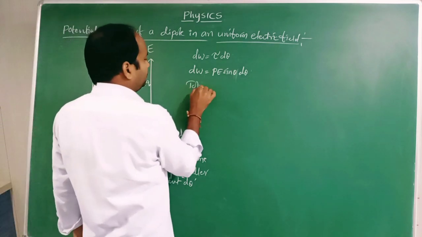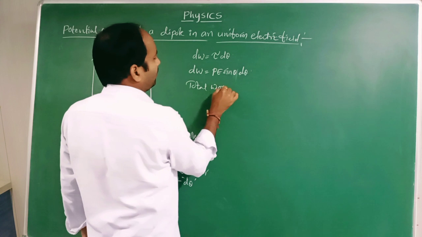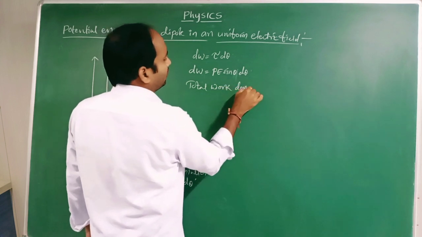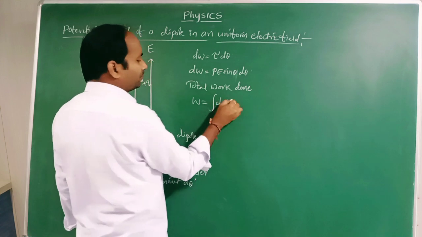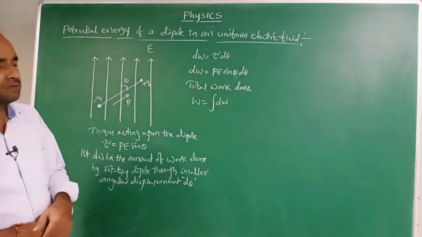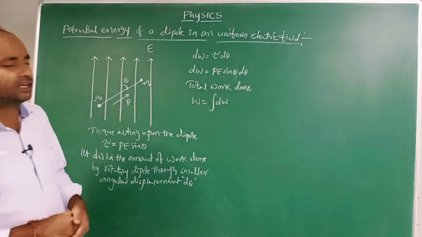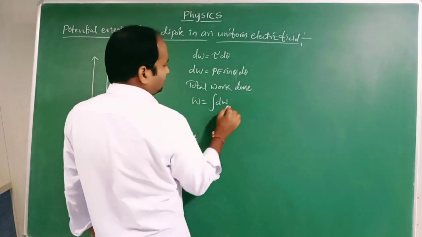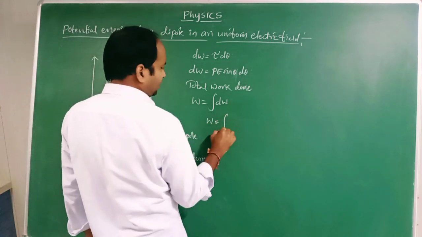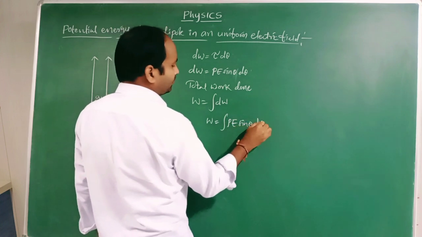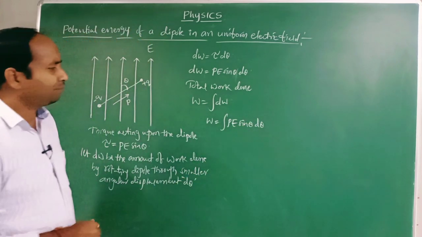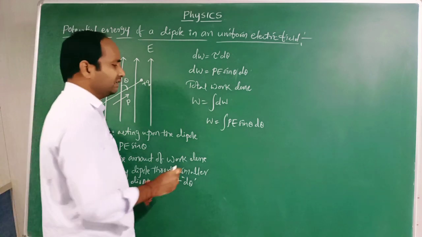The total work done W equals the integration of dw, that is, the integration of PE sin theta d theta.